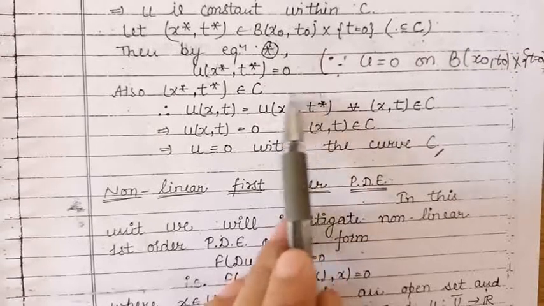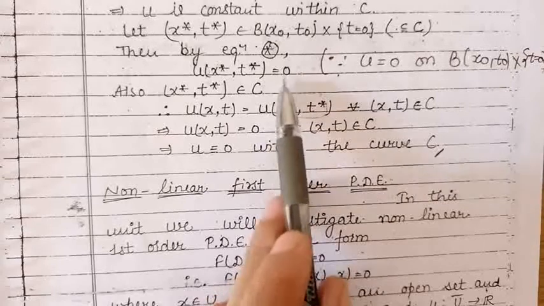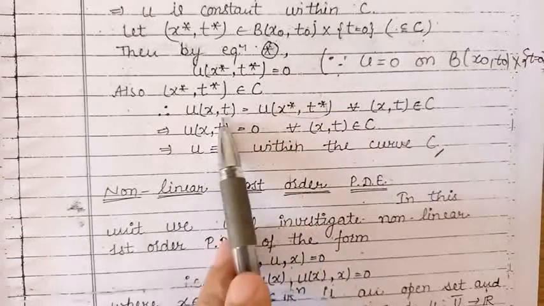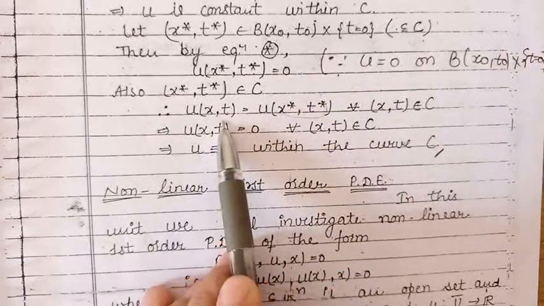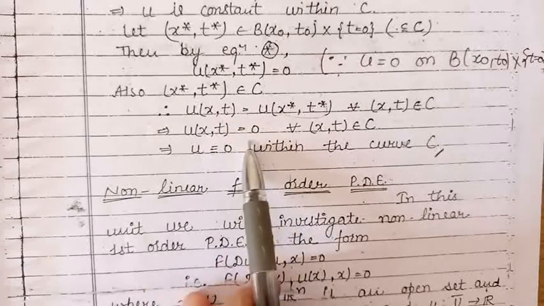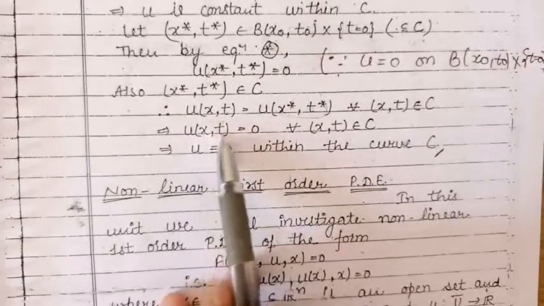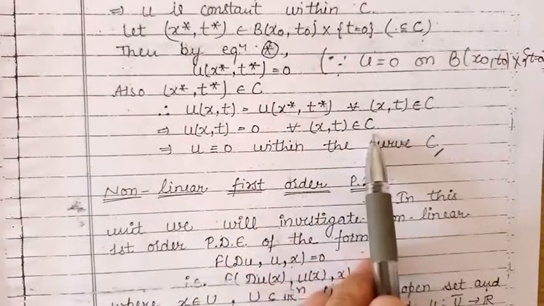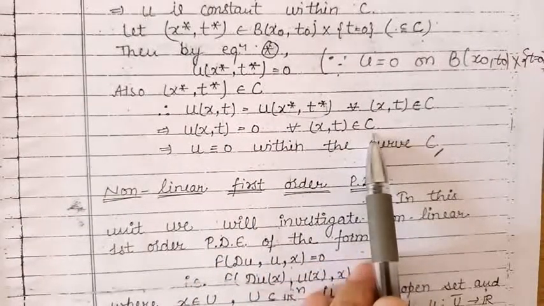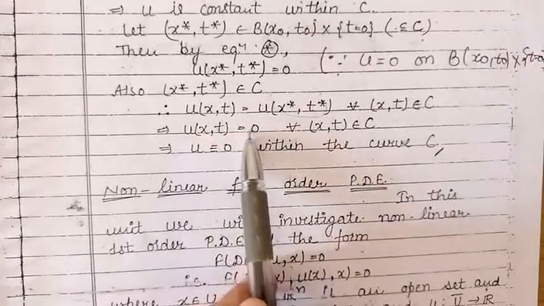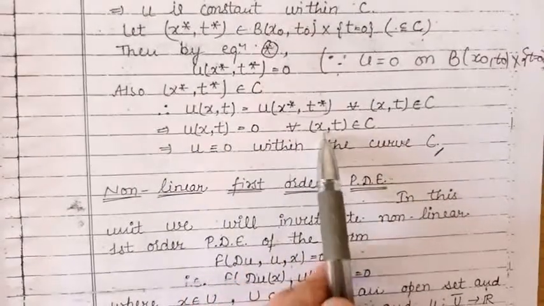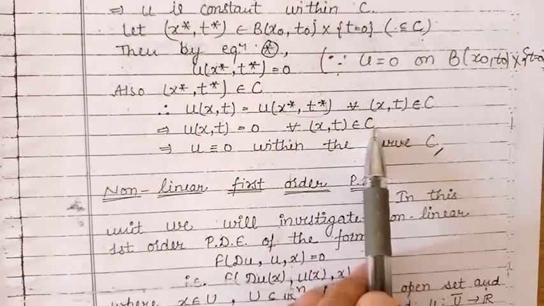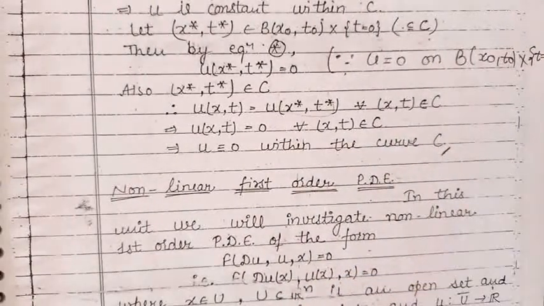Now at this point the value of the function u is 0 from here. So we can say that the value of the function u at the point (x, t) is 0. And this is true for every point (x, t) belonging to the curve C. So we have proved that the value of the function u is 0 at every point lying within C. So this proves that u is identically 0 within the curve C. So this completes the topic and the chapter on wave equations.